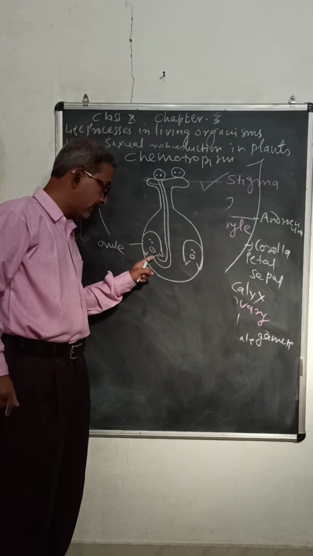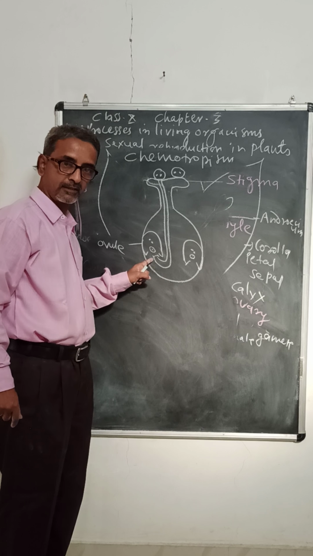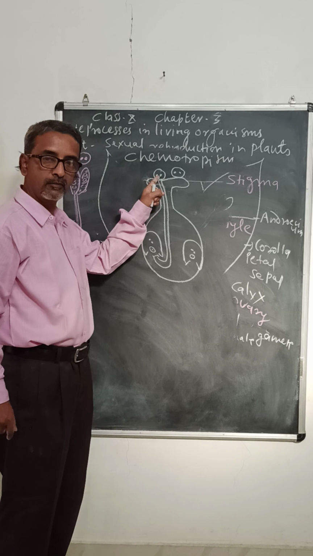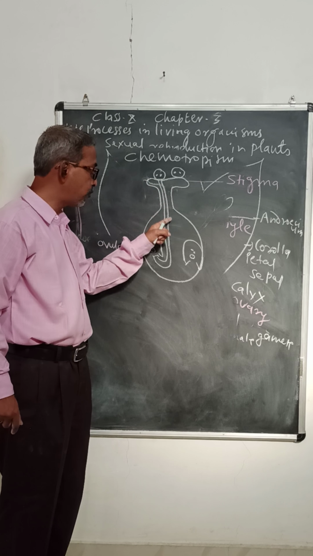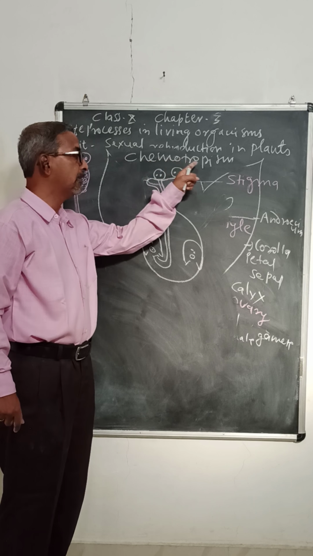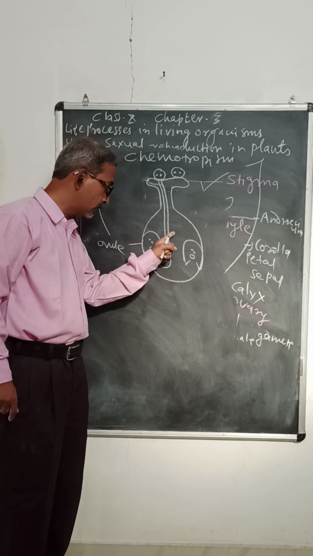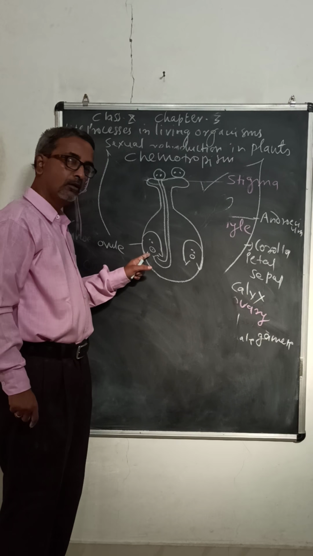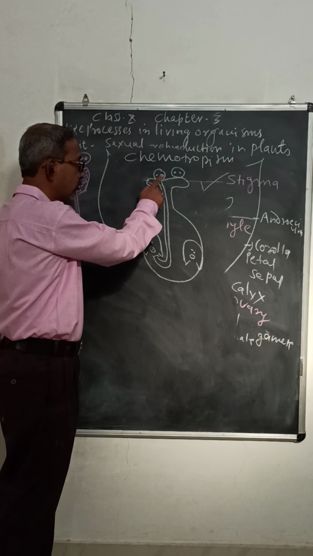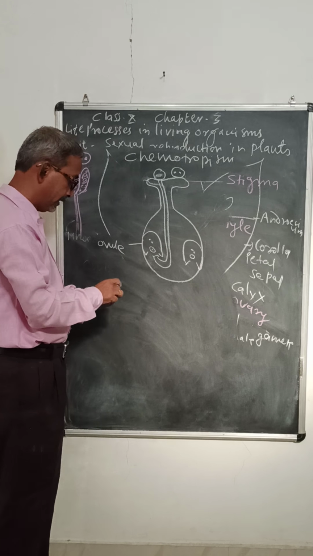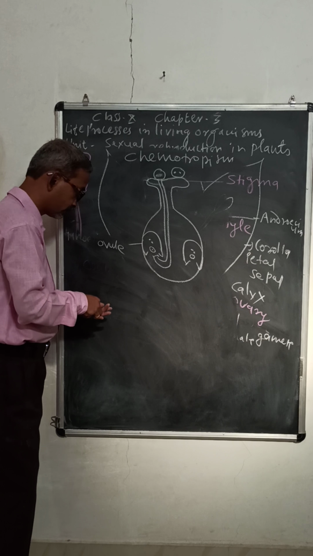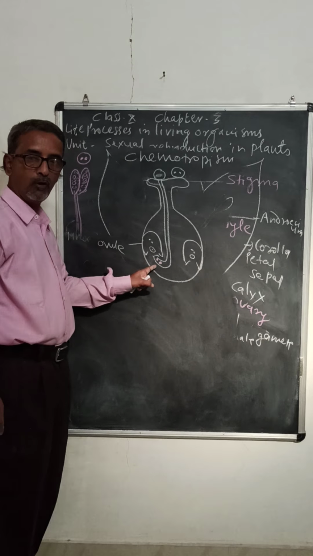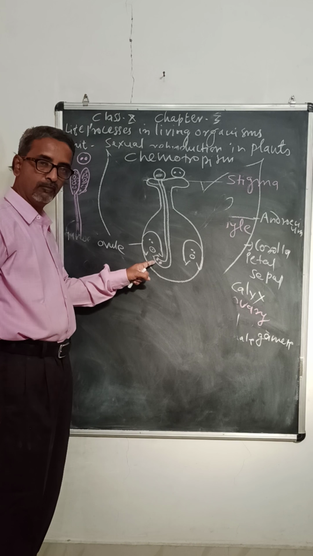So it releases some chemicals, and the movement of a part or organ in response to certain chemicals is called chemotropism. So due to this chemotropism, this pollen tube grows at the mouth of this ovule, and both male gametes reach the top, at the tip of the pollen tube.